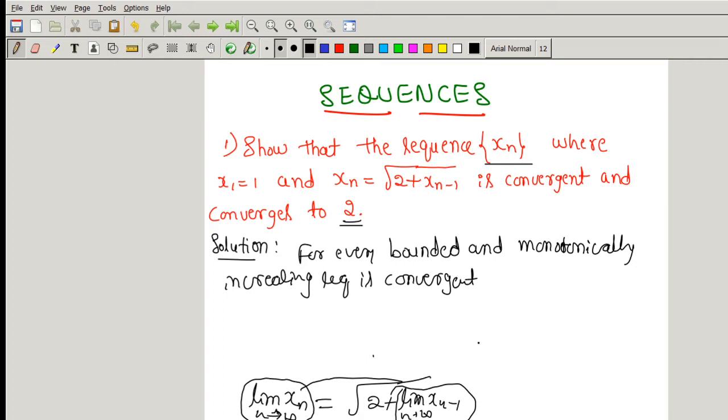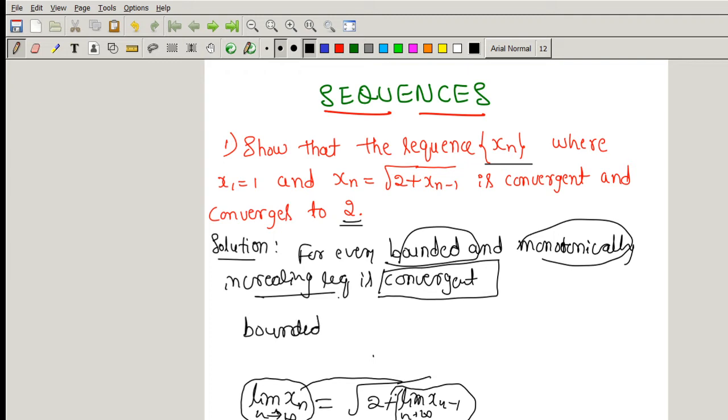So to check convergence for any sequence, if we prove that the sequence is bounded and monotonically increasing, that is enough. And if we prove just bounded above, that is enough. Because if a sequence is monotonically increasing, the first term is the lower bound, so it is always bounded below. So proving just bounded above is enough.